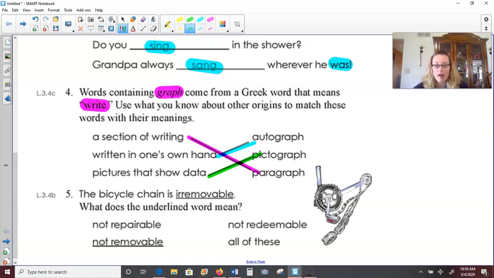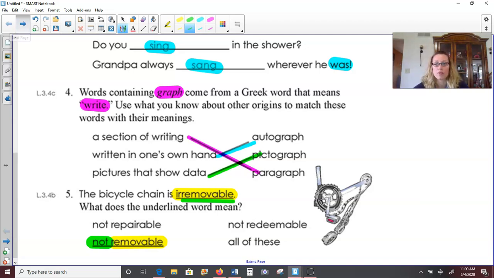All right, number 5, the bicycle chain is irremovable. Irremovable, what does that word mean? Well, it has the main word removable in it, and then the prefix ir means not. So irremovable means it is not removable. Remember, when we have prefixes added onto the words, we look for the main word or the root word and then see what's added on.